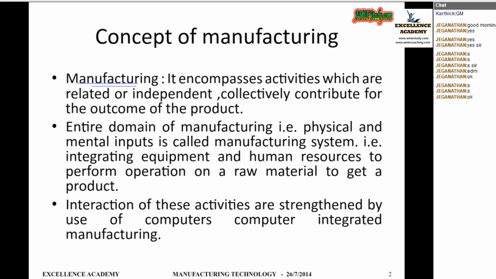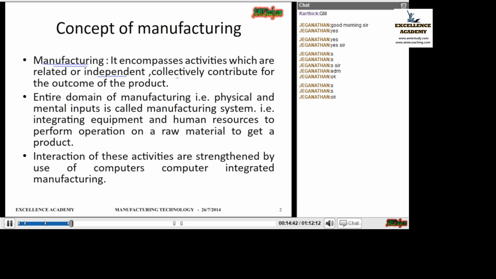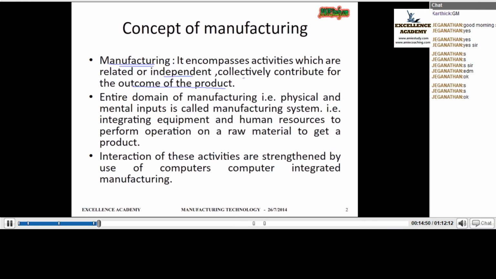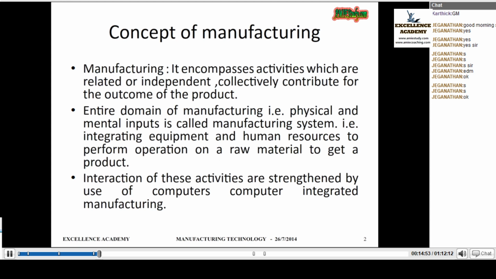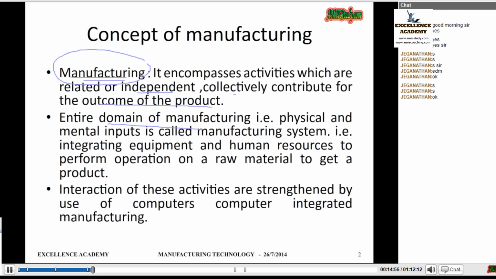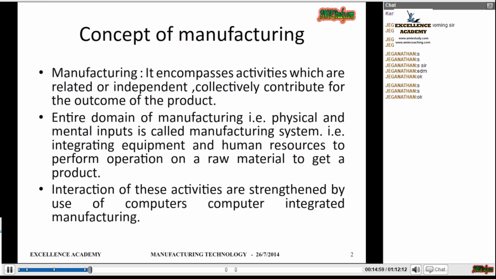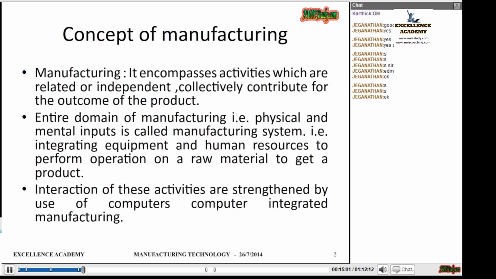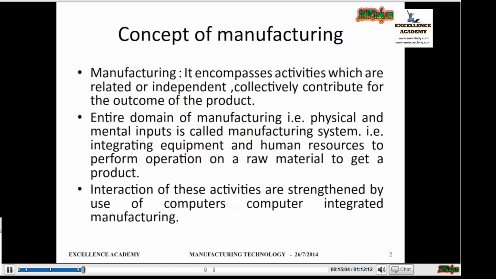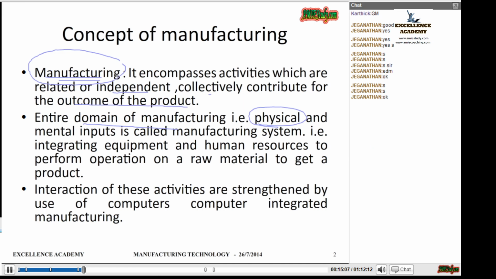Yes, manufacturing. It encompasses activities which are related or independent, collectively contributing to the outcome of the product. Say, I want to make a product. What are the things I have to consider? Entire things come under the section manufacturing. The entire domain of manufacturing covers physical and mental inputs. Physical means what? Action phase, that is we are making the product. Mental inputs means what? That is the design stage. Entire thing we call manufacturing. Okay, is it clear what is manufacturing?